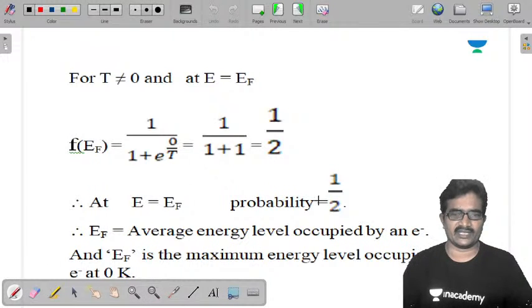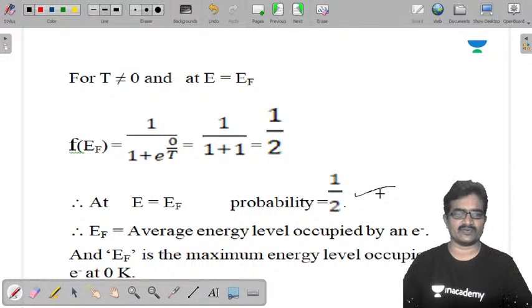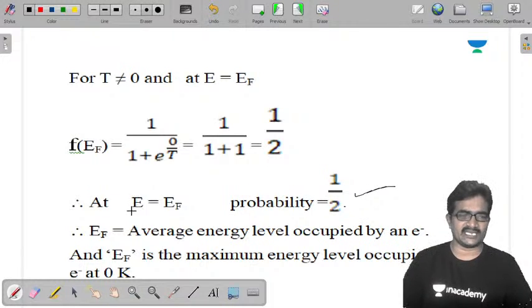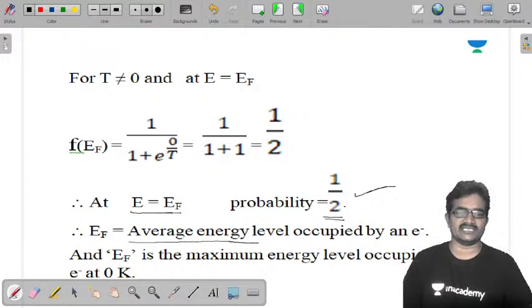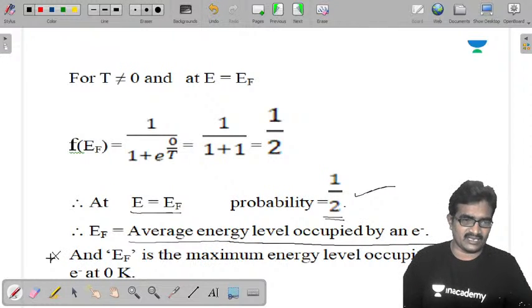See, this is the thing we calculated. Probability is 1 by 2 so far. That means at E equal to EF, we get probability 1 by 2. That means EF is the average energy level occupied by an electron. And EF is the maximum energy level occupied by an electron at 0 Kelvin. It was given in a previous GATE examination.